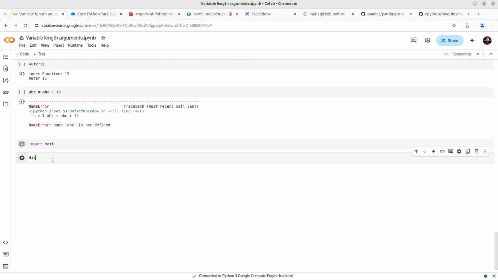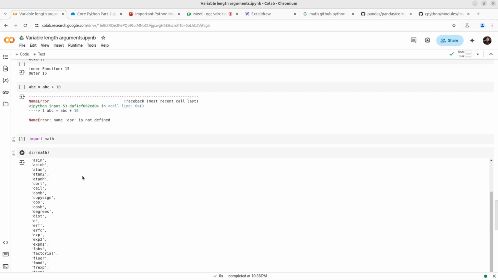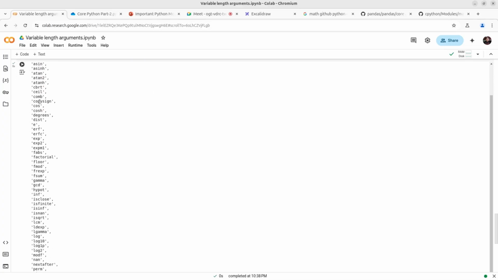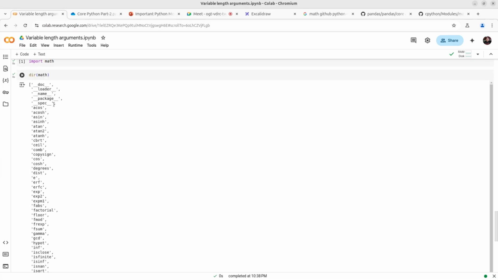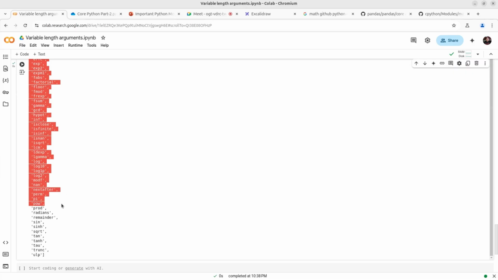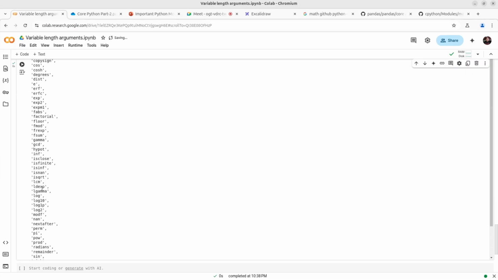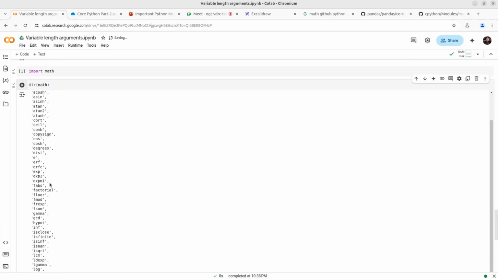There is a function named dir, right? When you run this, it will give you a whole list of all the keywords which are in this math module. You can see sin, sqrt, tanh, all the functions and variables it has. It will give you all the details here.